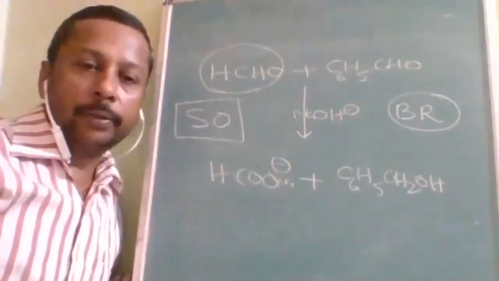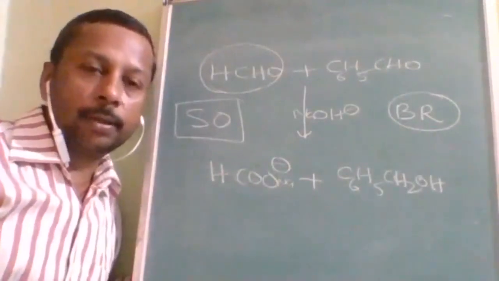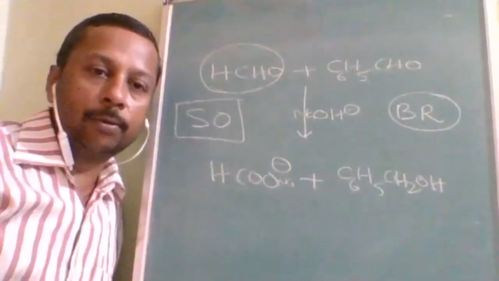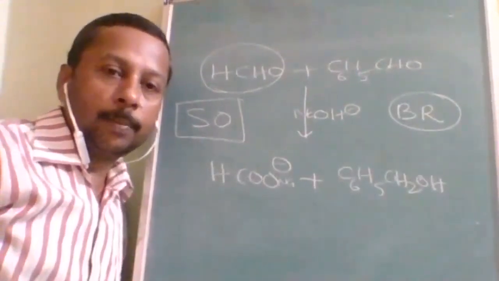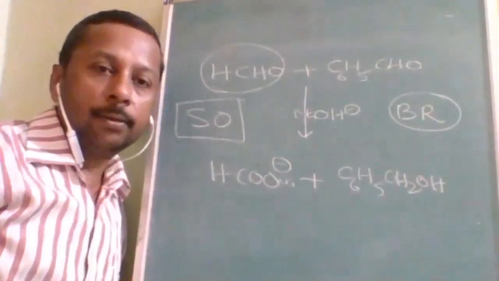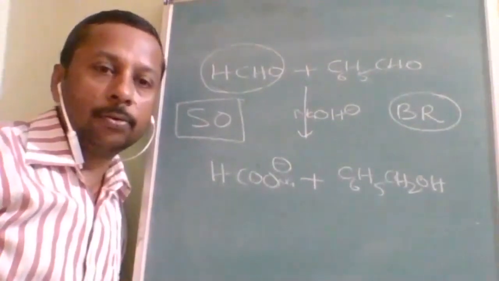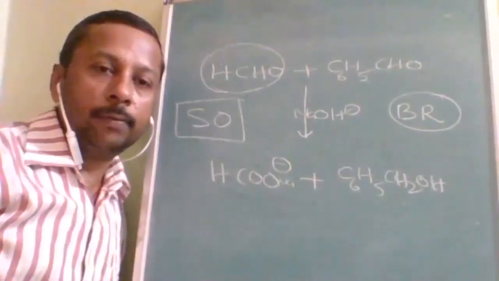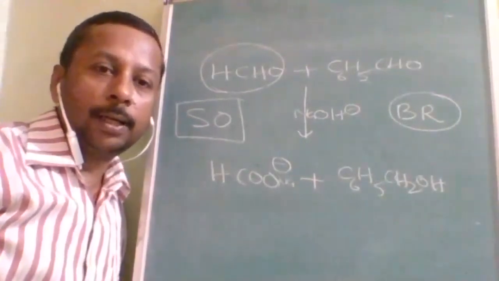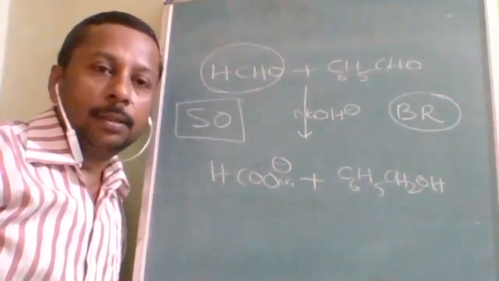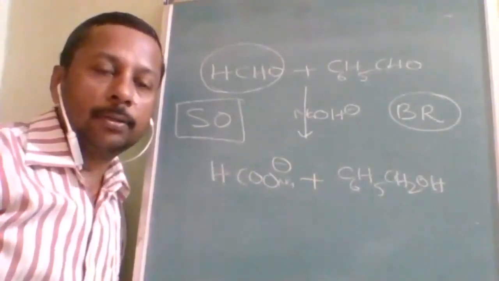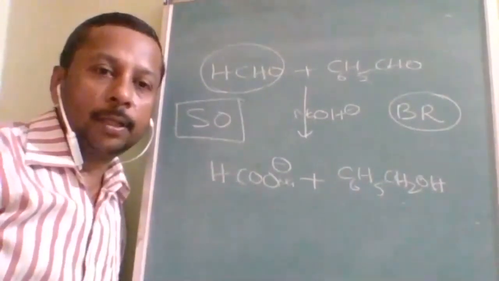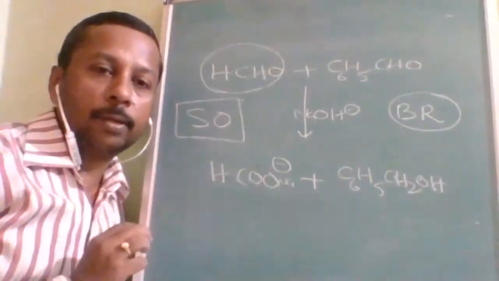Okay, so now I think all of you understood the Cannizzaro reaction. Cannizzaro reaction takes place with an aldehyde with no alpha hydrogen, and it is applicable only to aldehydes. Aldehydes without alpha hydrogen, when treated with alkali, undergo disproportionation to give the reduced product, alcohol, and the oxidized product, sodium or any salt of the carboxylic acid. Now, how many types of Cannizzaro reaction are there? Two types.